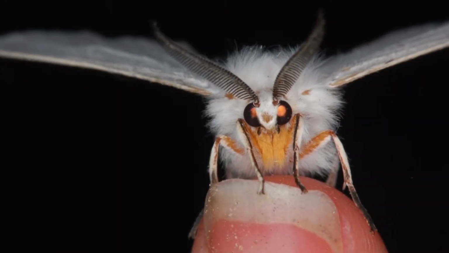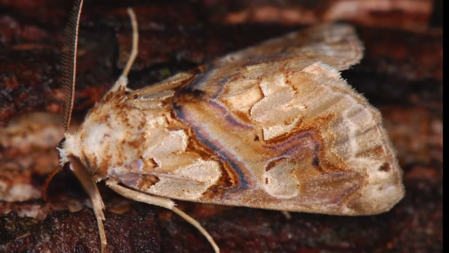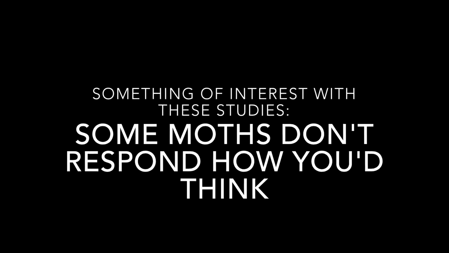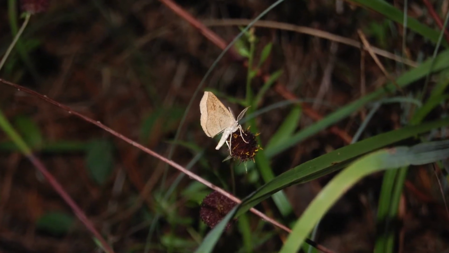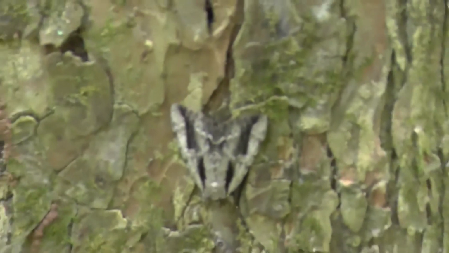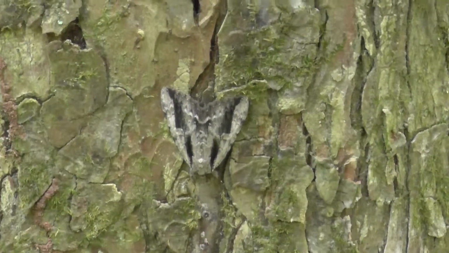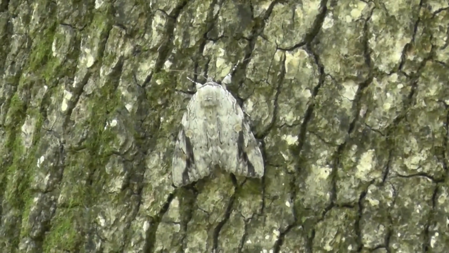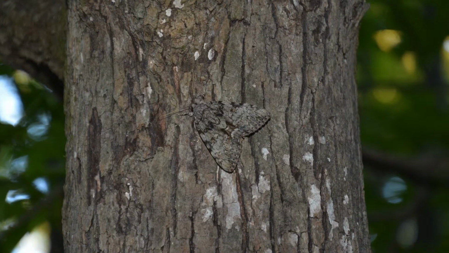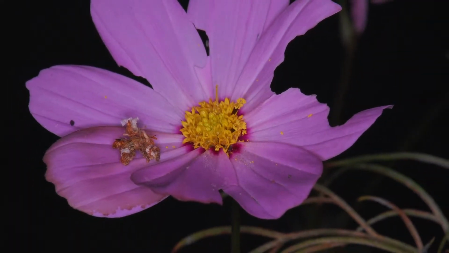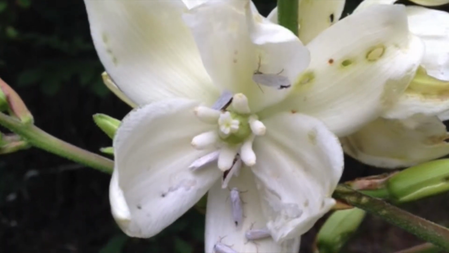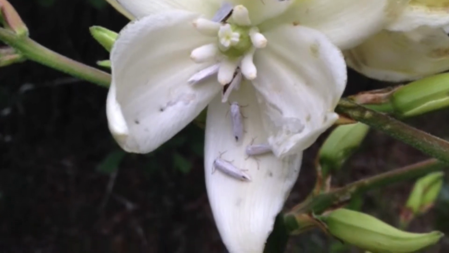These studies are really informative, but it takes 20 or 30 years to conduct one of them. One counterintuitive finding that comes from these studies is that many species of moths are not actually that sensitive to climate change. That is, they are not strongly affected by these small 1 to 2 degree changes in temperature. But a really counterintuitive result is that some species actually emerge later when they are warmer. Because some species respond one way and others respond in other ways, it is of interest to try to understand why species respond in these different ways, and which species will respond in these different ways. This is of interest because ecological interactions might uniquely be affected because of these differential responses of species.